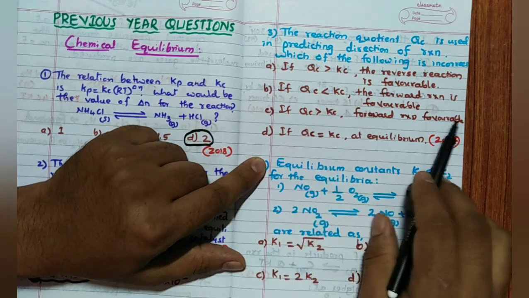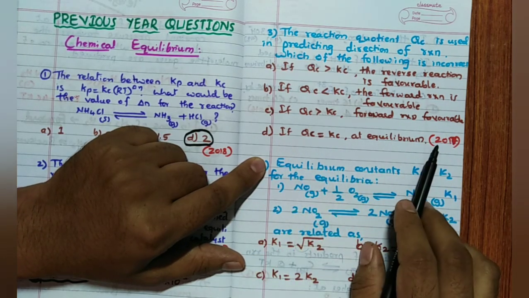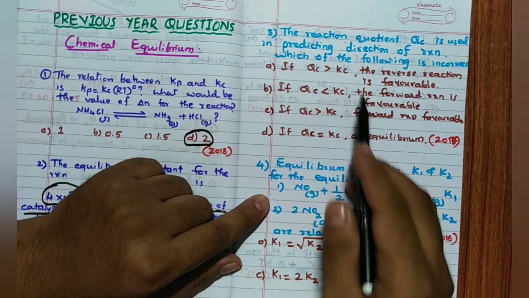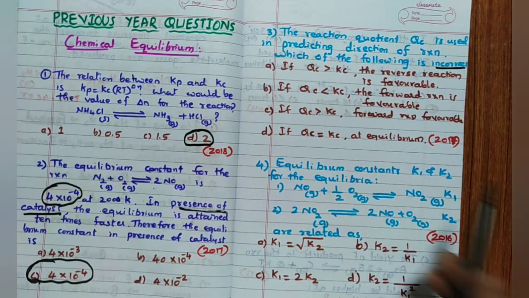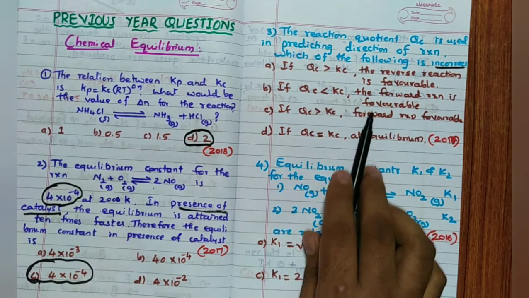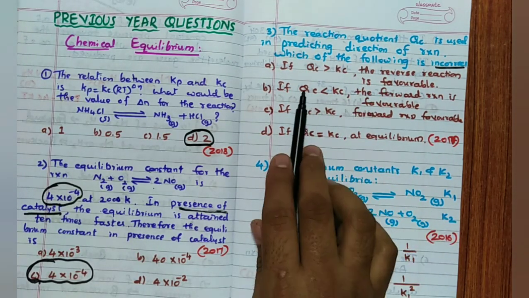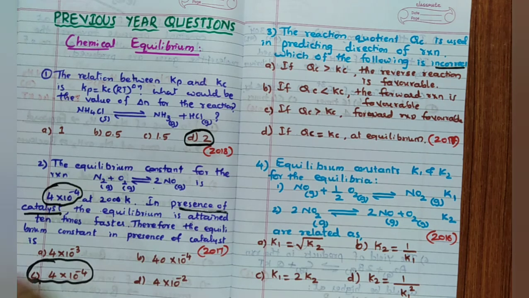QC more than Kc, forward reaction is favorable. QC equal to Kc at equilibrium. You can remember, they are asking which is incorrect. You can remove two options very easily, because more than Kc is definitely out of the two. 1 should be the answer. Hence you can remove B and D.